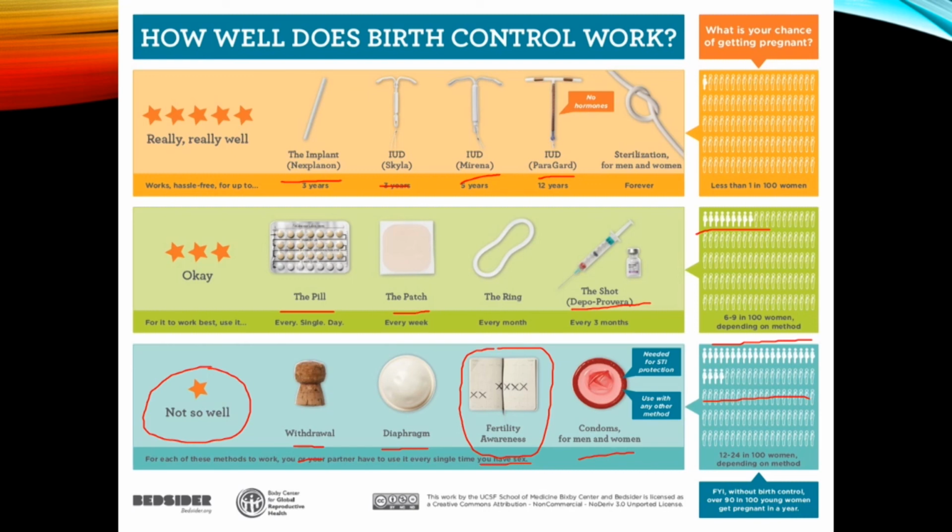Now, the most successful technique is sterilization. This is when either the sperm tube, the sperm duct, is cut and tied in males. In females, it might be the fallopian tube that gets cut and tied. It's so that either the sperm cells can't get out, or else the egg cells and the sperm cells cannot meet. It is a surgical technique. Now, it is very successful. Still, though, there's a 1 in 100 chance, or maybe slightly less, but there still is a chance that the person can become pregnant. Even sometimes, the actual tubes can regrow. So again, it's not 100% accurate. But certainly it's a lot more successful than the other techniques.